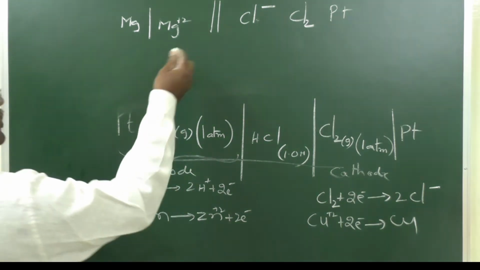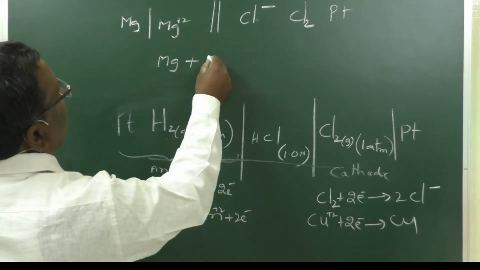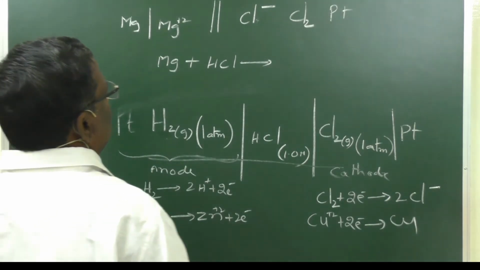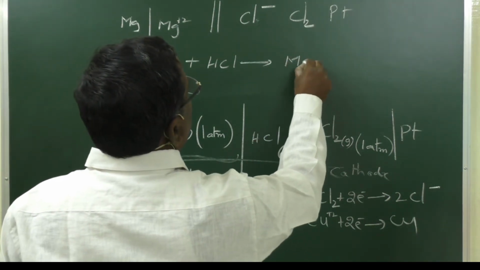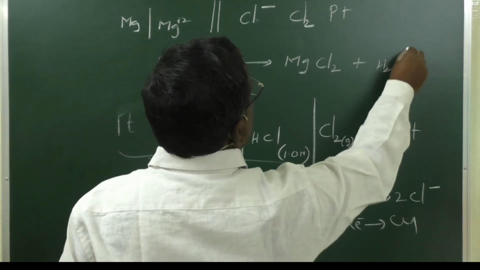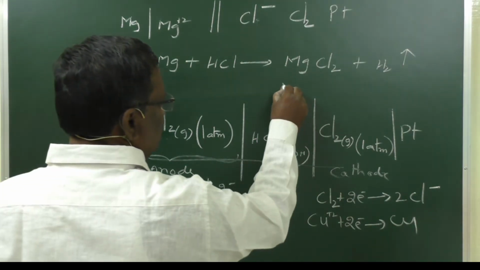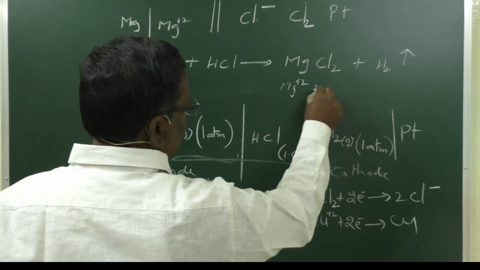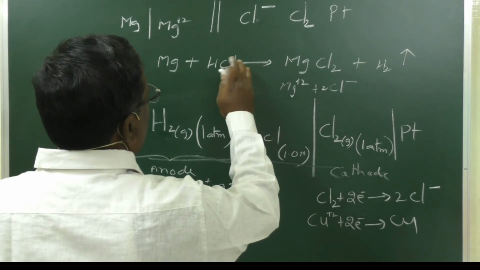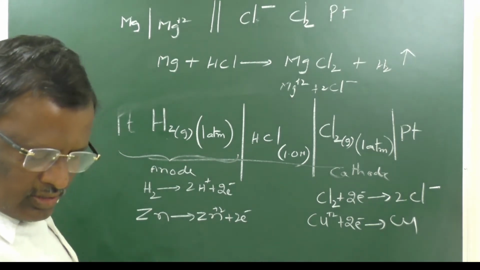So here also we can write like this: Mg plus HCl gives MgCl2 plus H2. By this reaction you are producing Mg plus 2 ions and 2 Cl minus ions. So Cl2 will be converted to Cl minus ions, and similarly we will have it.